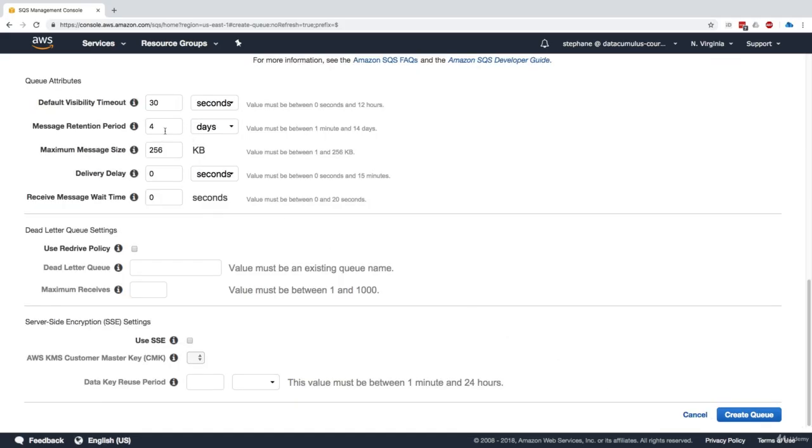And because this is a dead letter queue, I may want to keep my messages for say 14 days because I want to make sure I can process them in time and just analyze what's wrong with my messages. So I'll keep them for 14 days and I'll click on create queue.